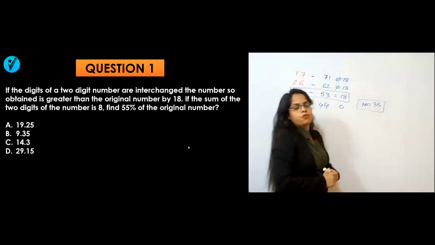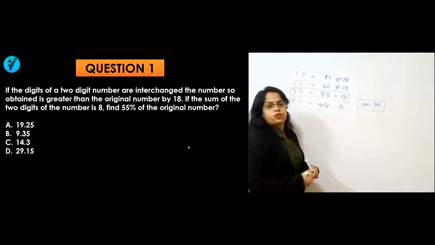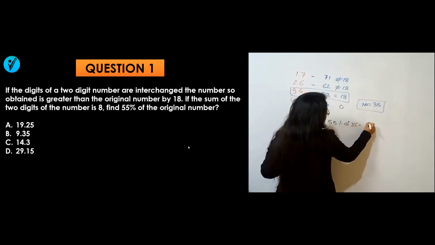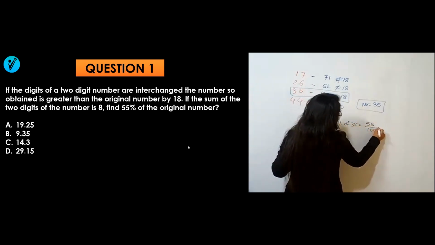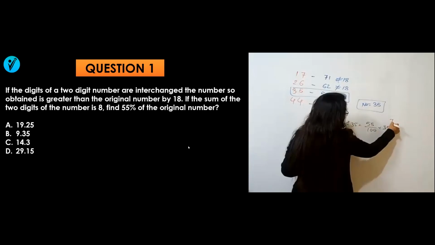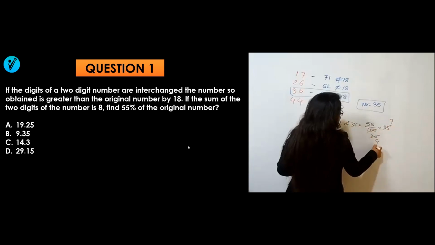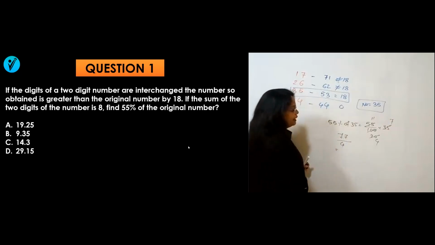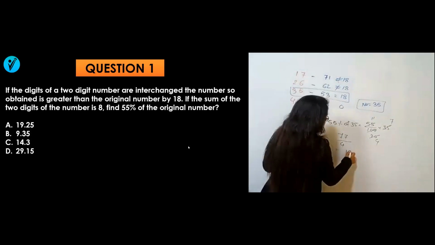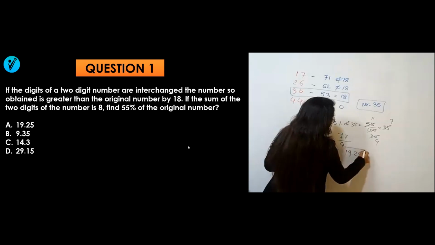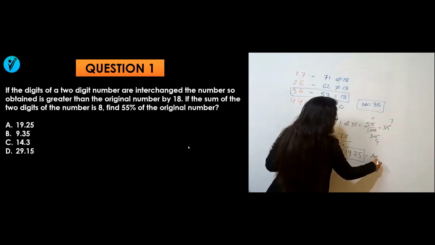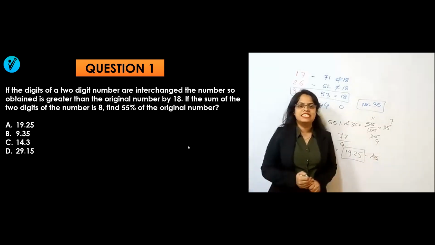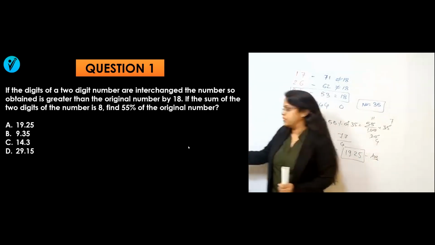Then they have asked you what is 55% of this original number. So 55% of 35. That means it will be 55 by 100 into 35. 5 sevens are 35, 5 into 20s are 100, 5 fours are 20, so 5 into 11s are 77 by 4. How much will it be? 19 fours are 76. That means 19 and 1 means 0.25. So your answer will be 19.25. That is your option number A is the answer. Easier. Now let's jump towards the second question.